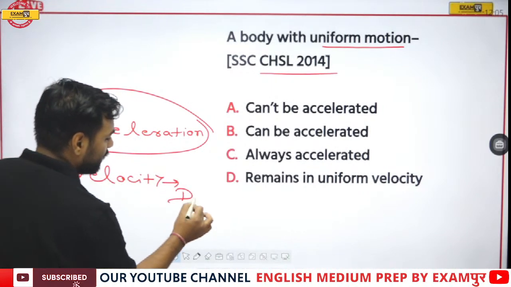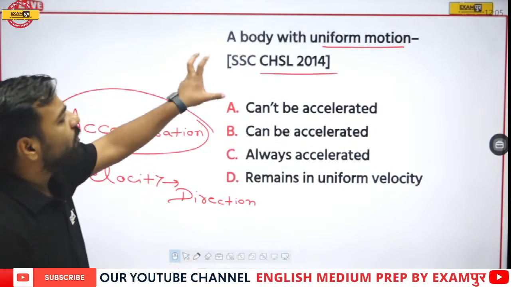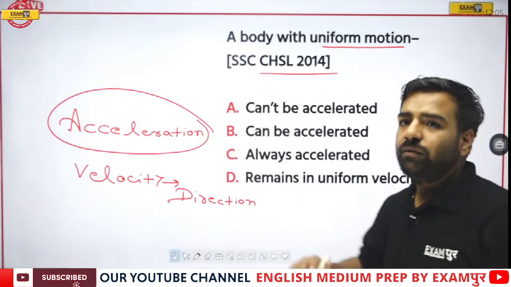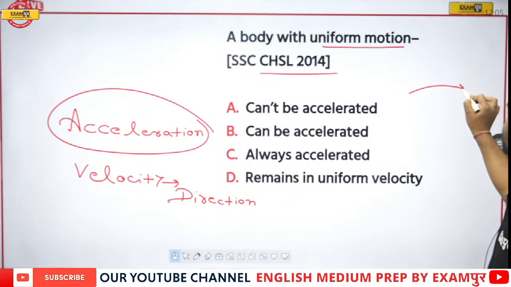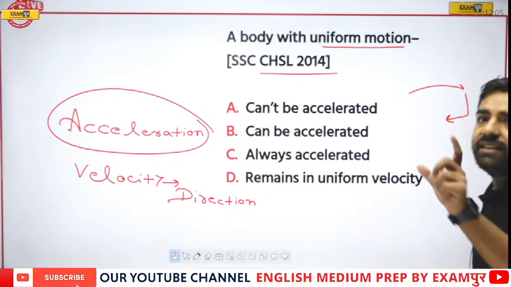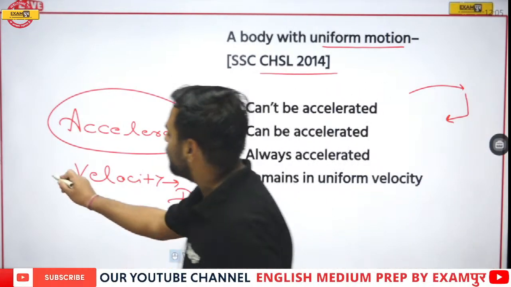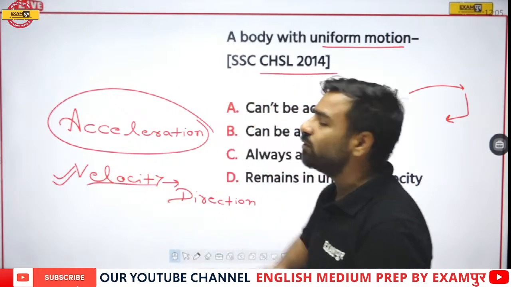True? Now, let's try to understand. We are told a body is with uniform motion, that's correct. But what will happen if there is a body which is in uniform motion but it is changing its direction as well? Now when direction is changing, this means what? Since direction is changing, there would be change in the velocity as well. And since there is the change in the velocity, this means it will lead to acceleration.